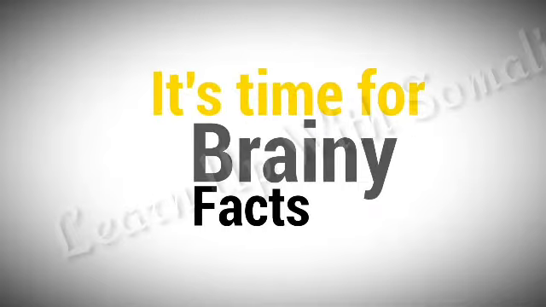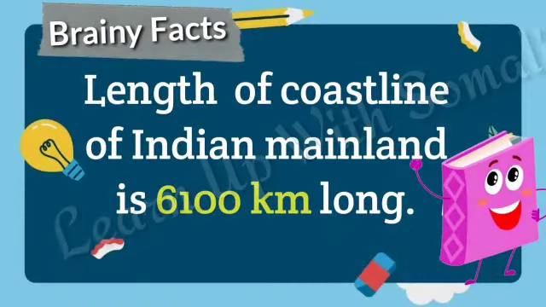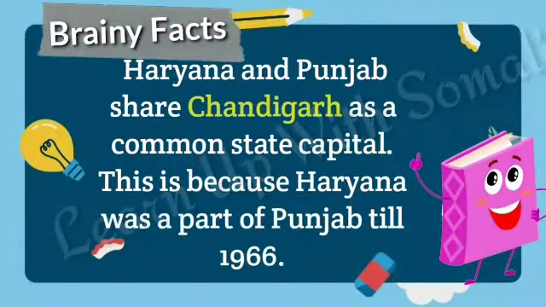Now it's time for Brainy Facts. The length of the coastline of the Indian mainland is 6,100 km. Haryana and Punjab share Chandigarh as a common state capital.